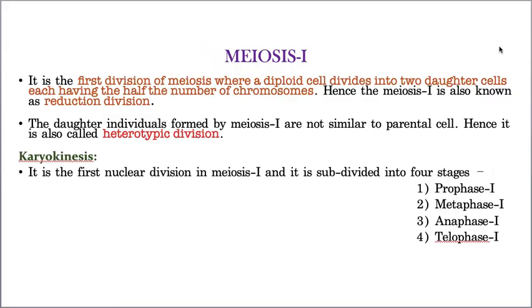Yes, this is meiosis 1. Meiosis 1 is the first division of meiosis, where the diploid parent cell divides into two daughter cells having only half the number of chromosomes. That means the number of chromosomes is reduced. Did you notice? That is the reason why it is called a reduction division, because the number of chromosomes is reduced. The formed daughter cells are not identical to the parent cell. That is the reason why it is called a heterotypic division. Again, this meiosis 1 is differentiated into two.